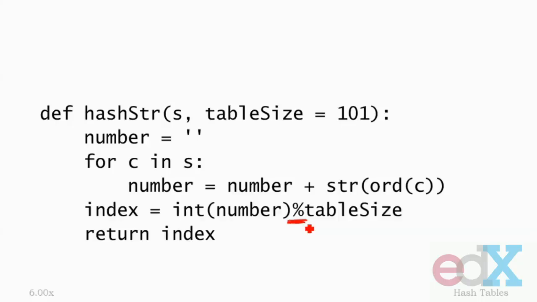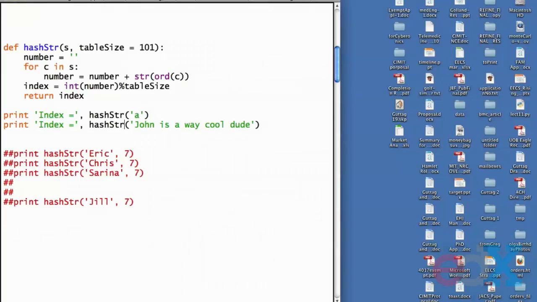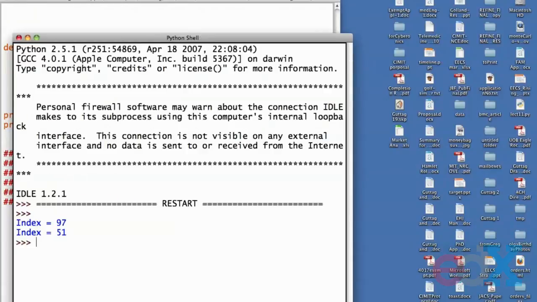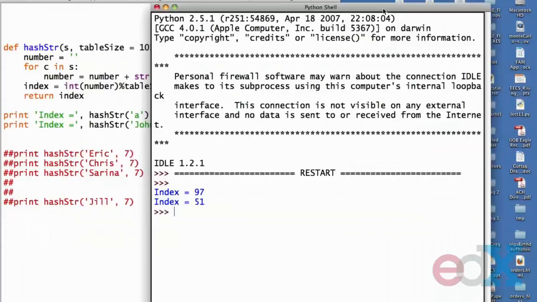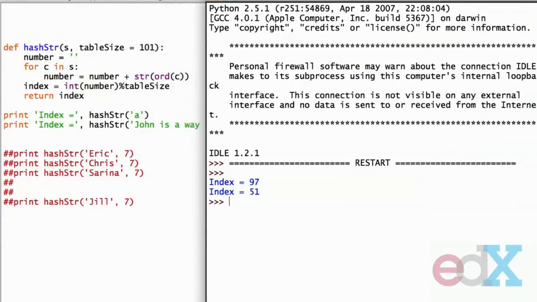So now let's run it on the same two strings we looked at before, A and John is a way cool dude. Now what we see is that A still has an index of 97, because we know that 97 mod 101 is 97, but John has been reduced from that large unpronounceable number to a mere 51. So he too will fit into the table. Now let's look at how we use this idea of a hash function to actually implement a data structure.